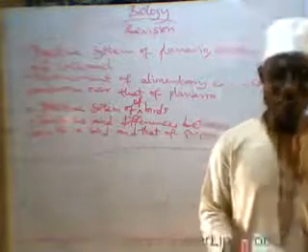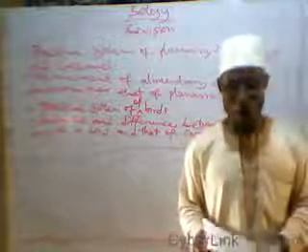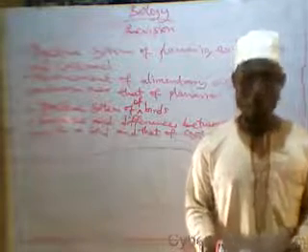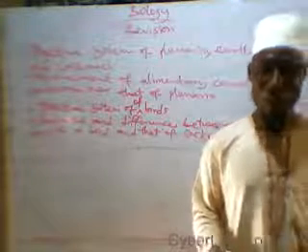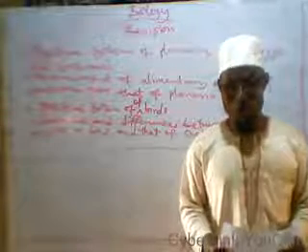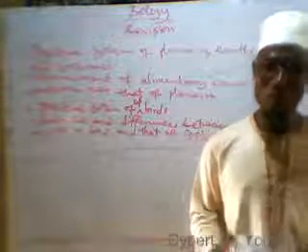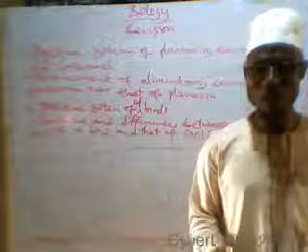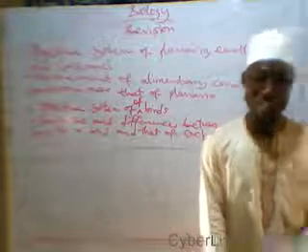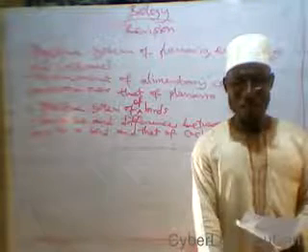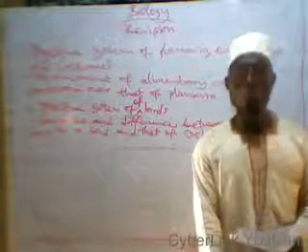In the next class, inshallah, we will talk about excretion in both lower and higher organisms. Now, listen to me. This is an assignment for you.